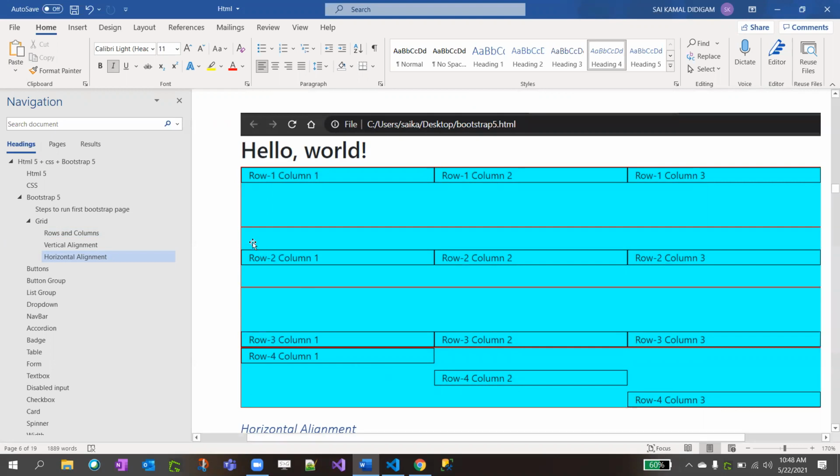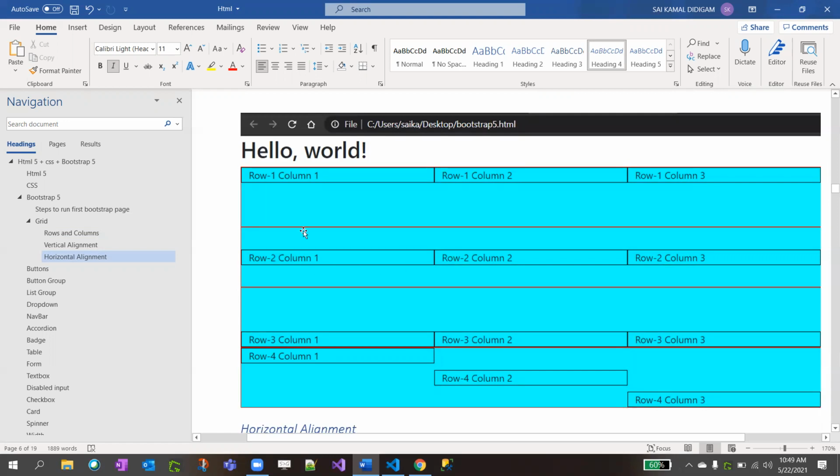And in the second row, I want all the elements to be in the center alignment. If you see this block, the second row, this border is this whole div, right?